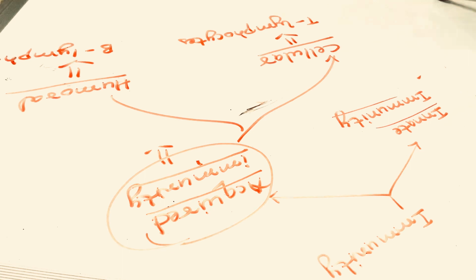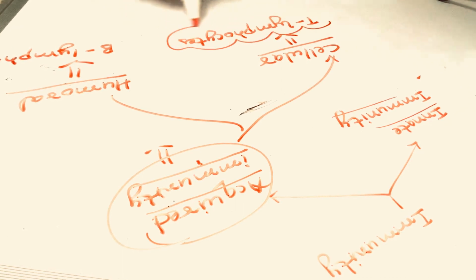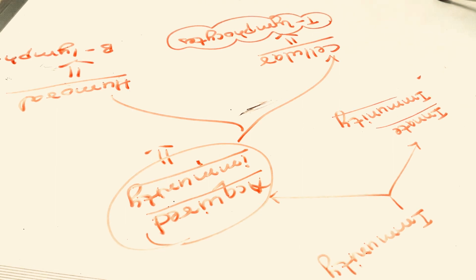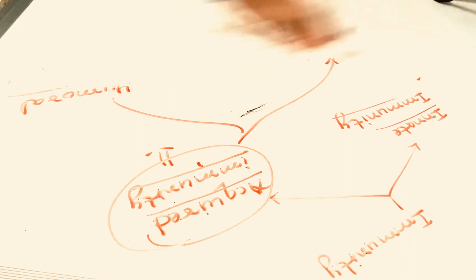In this video lecture, we will focus mainly on the development of T lymphocytes, how they develop and become active in the blood of the organism. So let us discuss it.